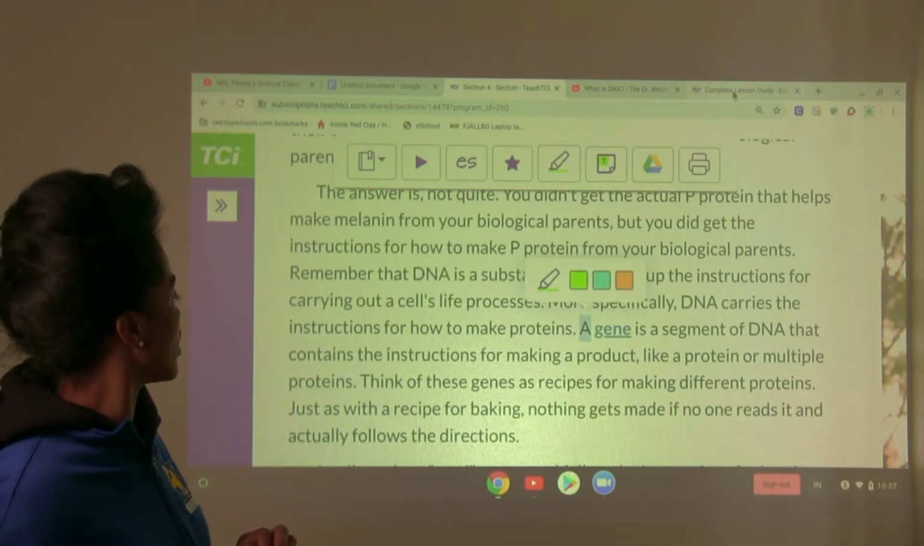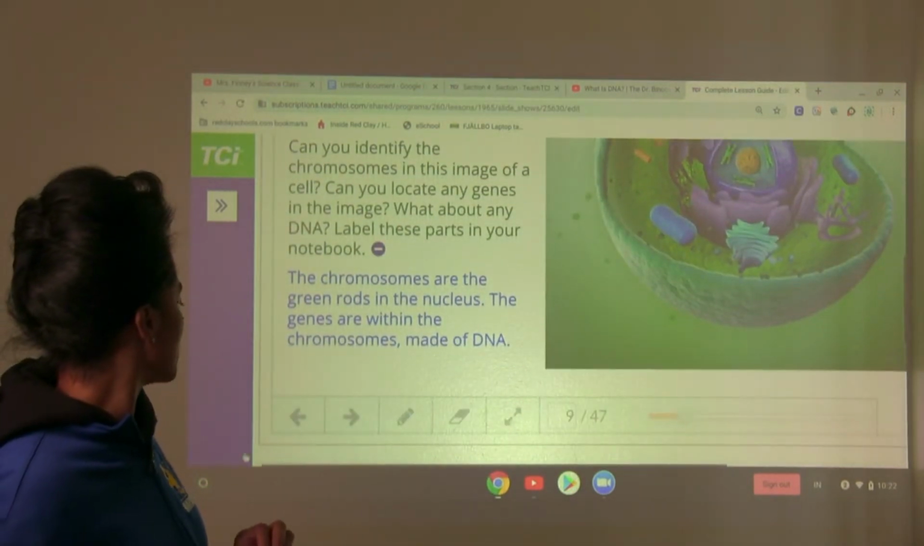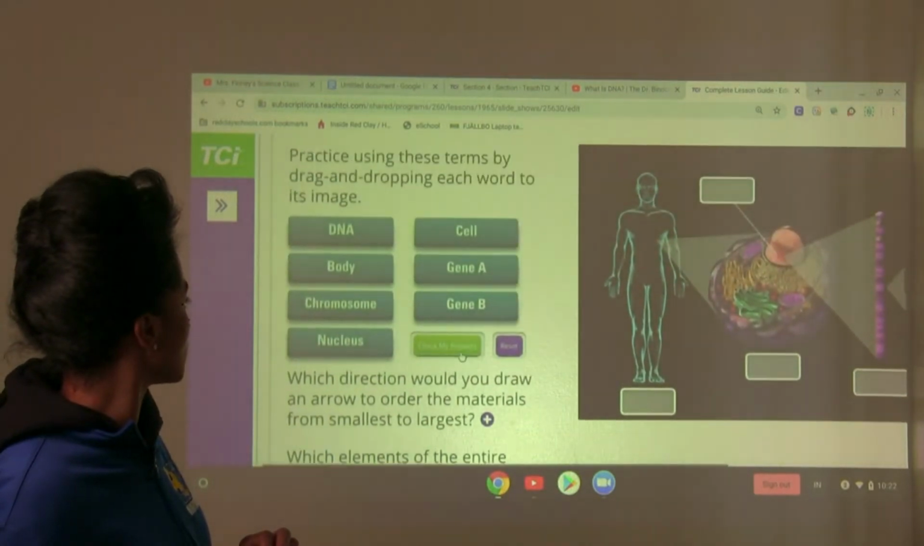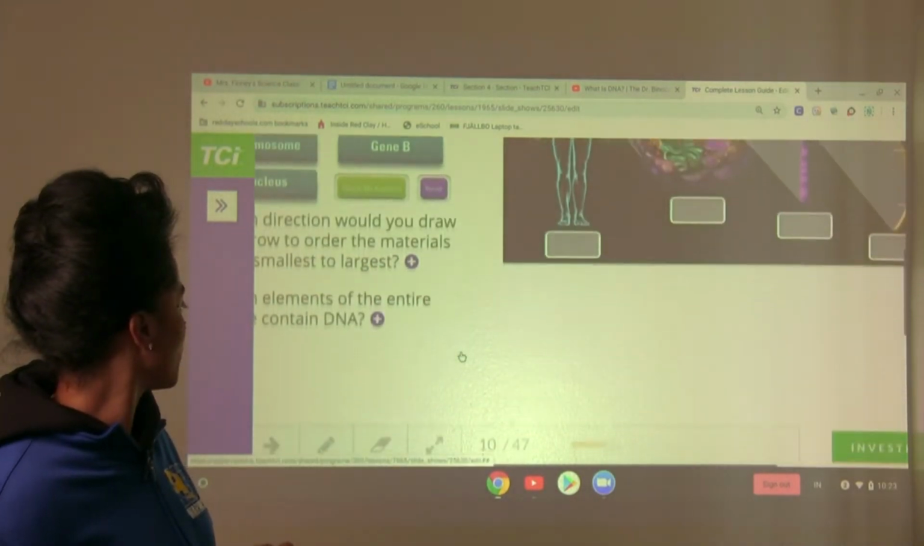I want to show you another image just to help you make a further connection. And we looked at this one the other day as well.